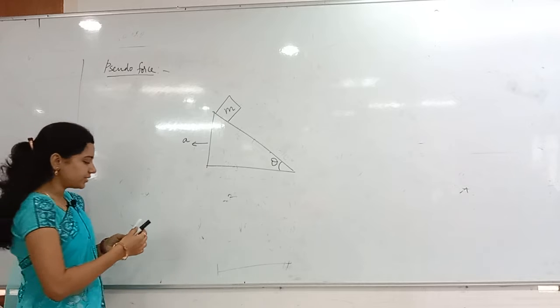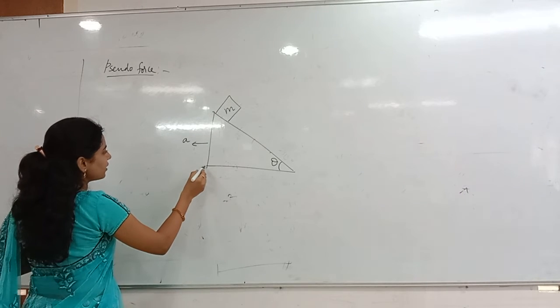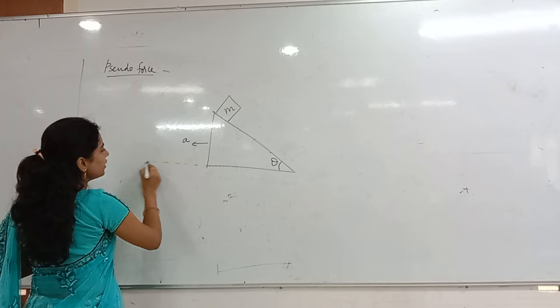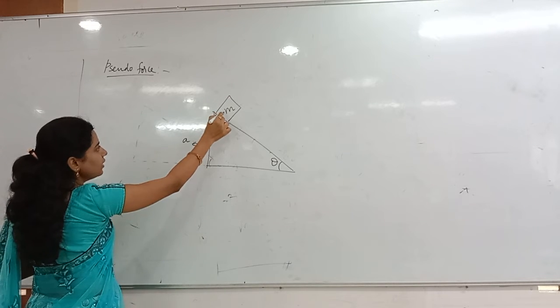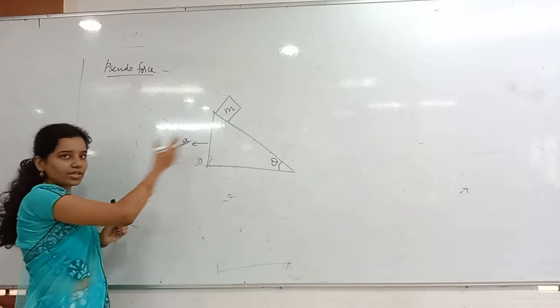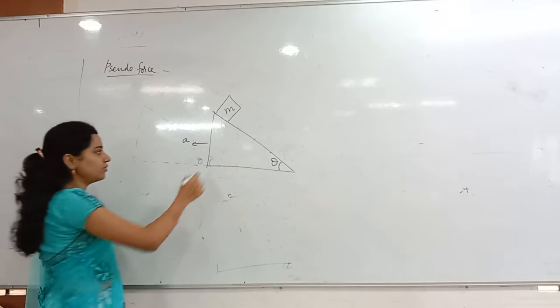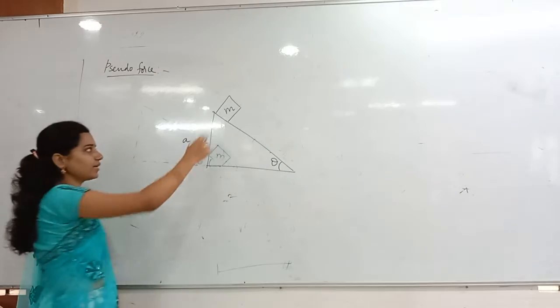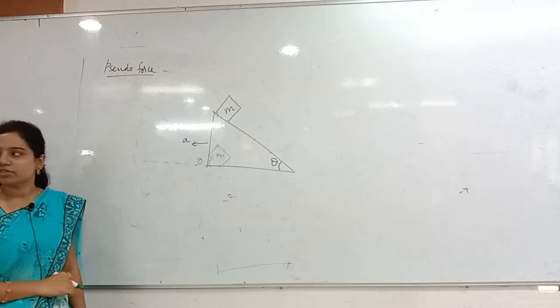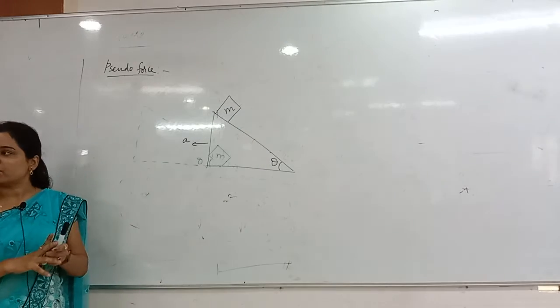To find out that acceleration value, again analyze in the diagram. Whenever I move the inclined plane here, from here to here, this is angle theta. Now the block moved exactly down, otherwise left side, exactly down here. It is not changing its vertical line; exactly on the same vertical line only it is moving. Yes, sir. Now you have to find out this acceleration.